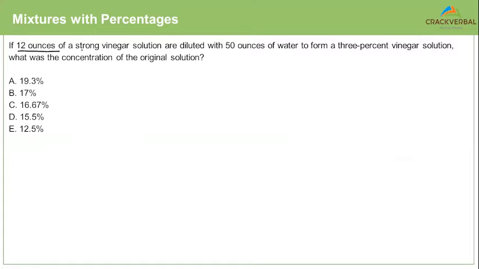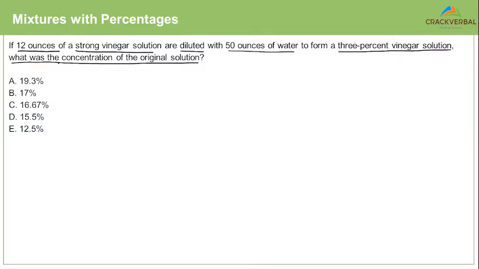12 ounces of a strong vinegar solution are diluted with 50 ounces of water to form a 3% vinegar solution. What was the original concentration of the original solution? All right. So I don't know the concentration of the original solution. So I'll start with the conventional method of weighted averages and ratios. I'll show you how that works. And after that, I'll show you the alligation diagram.